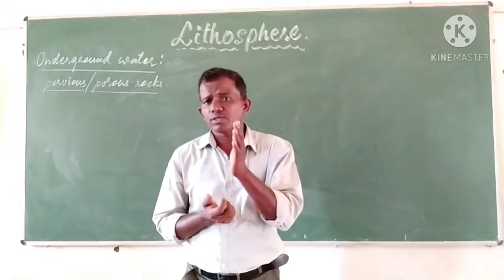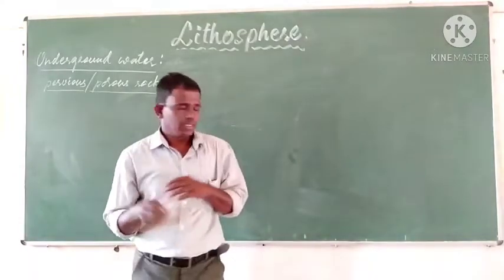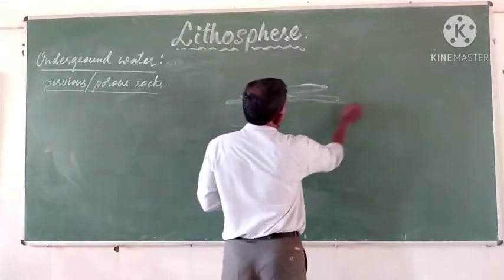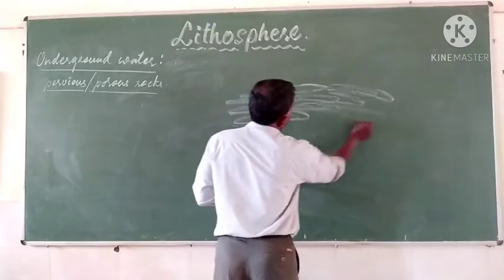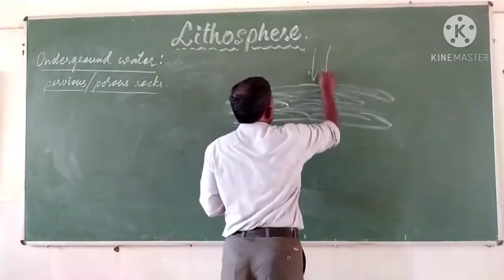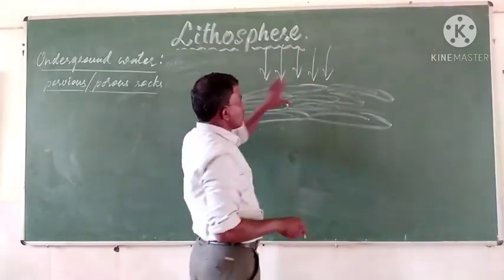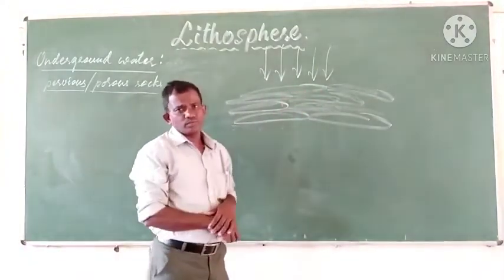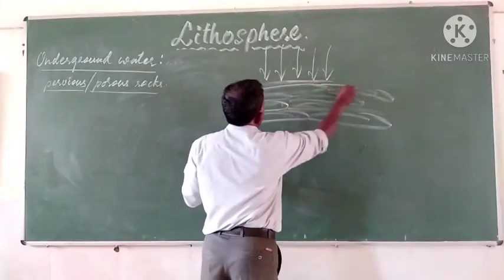Such kind of rocks help in the formation of underground water. Suppose there are huge slabs of rocks in the crust. When rain water falls on the surface of the ground, some amount of the water percolates into the ground, and the top soil becomes wet.